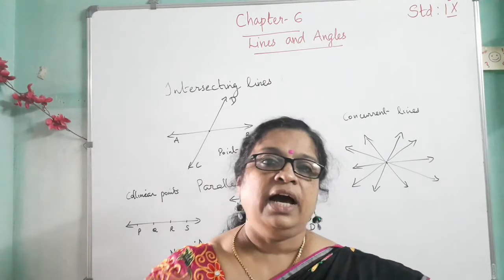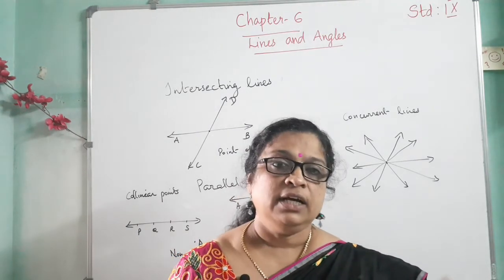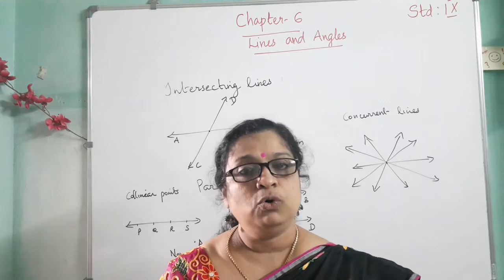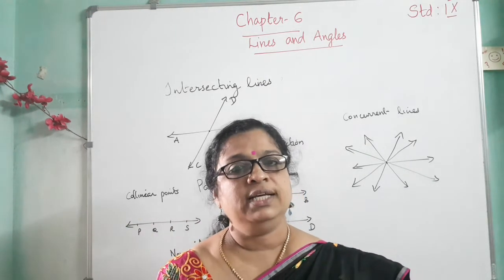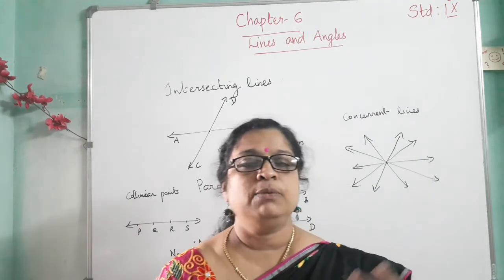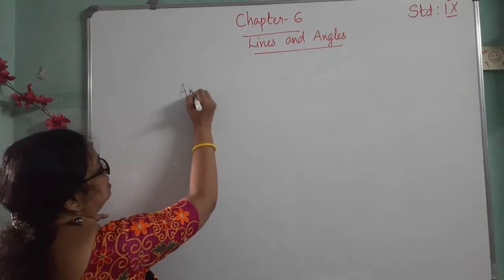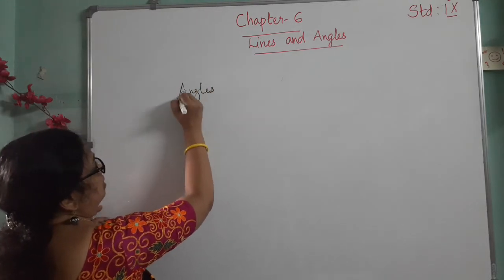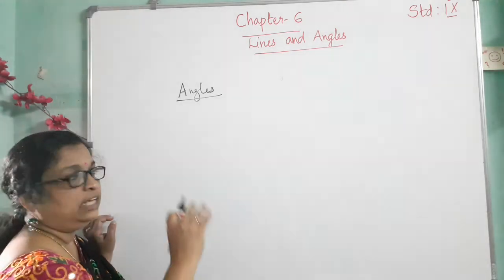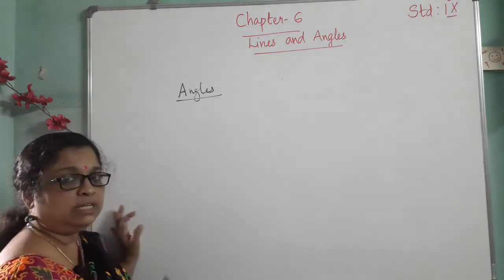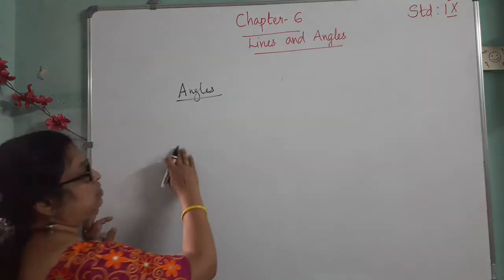Then for the height of a tower or the distance of a ship from a lighthouse, there also we need the angle between the horizontal and the line of sight. In this way we can give so many examples in daily life where we use the properties of lines and angles. Then we know angles: when two rays originate from a fixed point, an angle is formed. Angles are measured by a protractor and measured in degrees, that we also know.